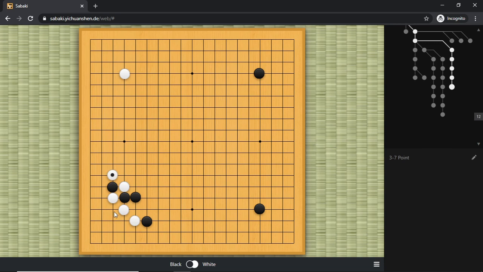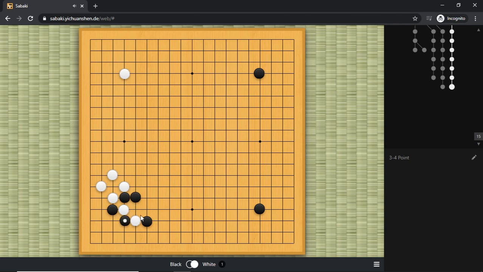So here, black usually does not want to play this one because this clean capture is kind of huge, and it seems like black has some sort of way to capture these two guys, but not really, right?